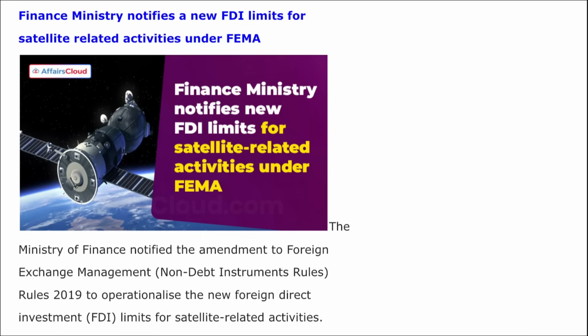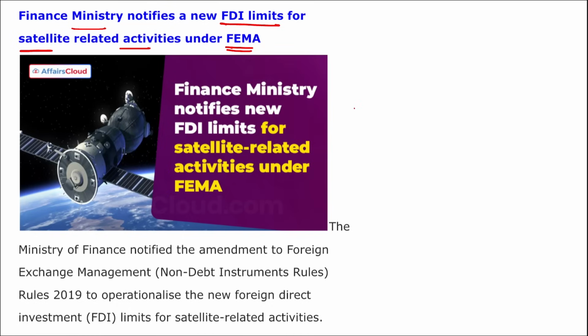Let's start. First is, Finance Ministry has notified the new FDI limit for satellite related activities under FEMA. Now what is FEMA? FEMA stands for Foreign Exchange Management Act, and remember, this is an act of parliament, correct, and it is to consolidate and amend the laws that are related to the foreign exchange, right?